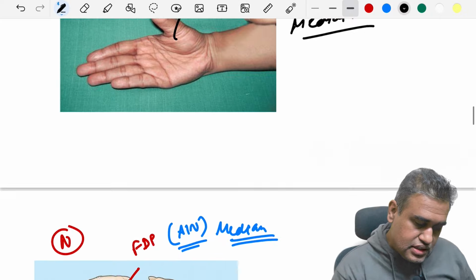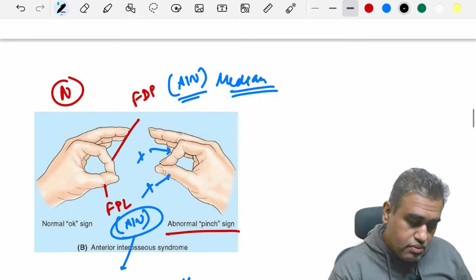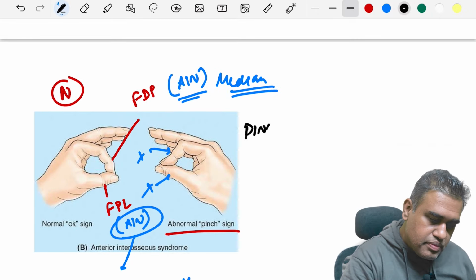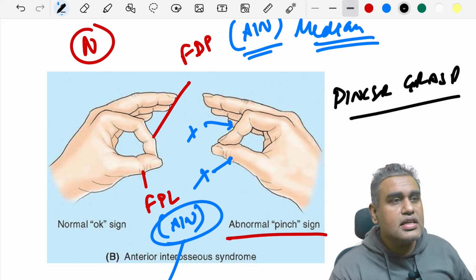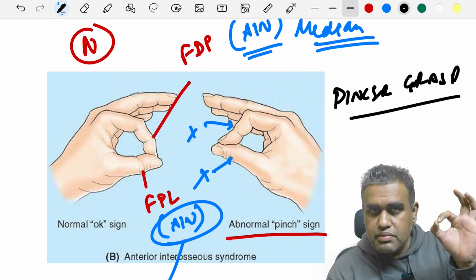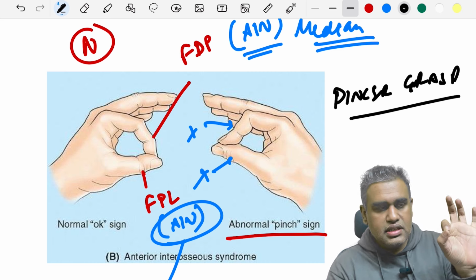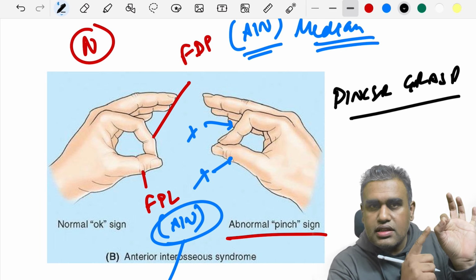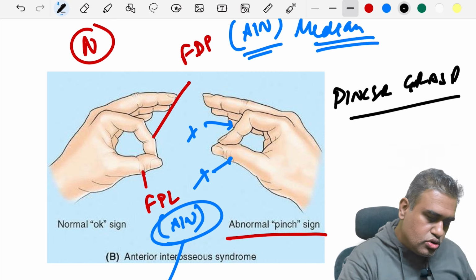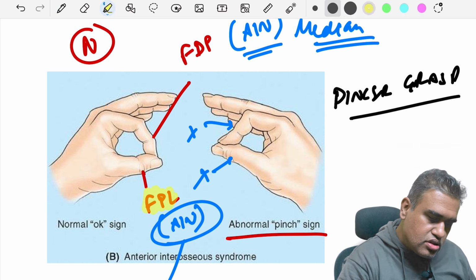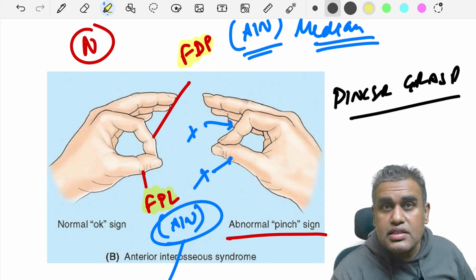Pen test. Next we see over here an abnormal pinch sign, also known as pincer grasp. If we look at this figure, we ask the patient to make a circle with the help of the index finger and the thumb. Now in doing this, we see that the interphalangeal joint of the thumb is flexed and the DIP joint of the index finger is flexed. These two are done by flexor pollicis longus and the flexor digitorum profundus.